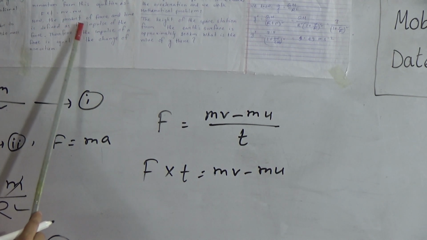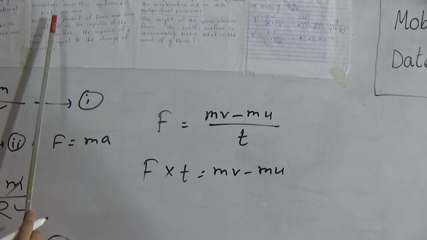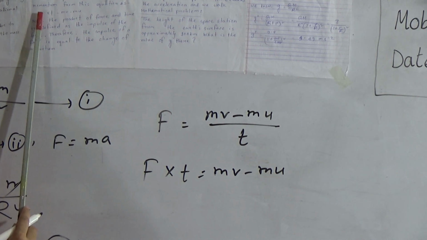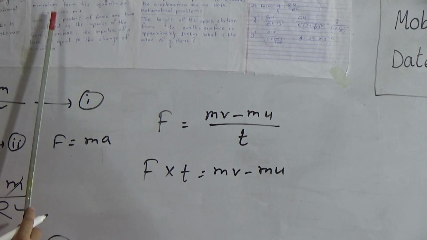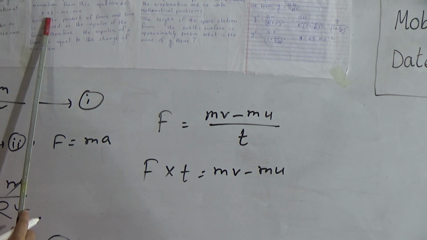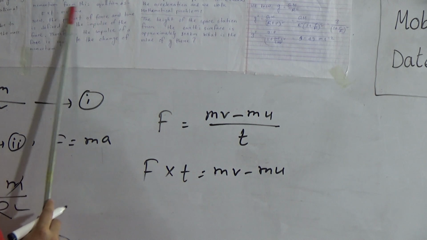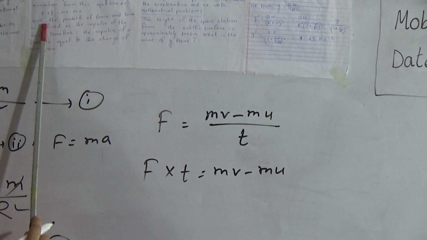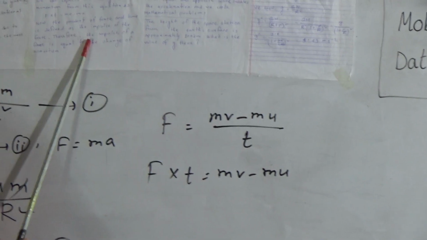Now the product of force and time, F into t, is defined as the impulse of the force. That means the product of force and time is called impulse, and impulse of force is equal to the change of momentum. So therefore impulse of force is equal to the change of momentum. This is proved. Okay, my dear students, now come to the next question.